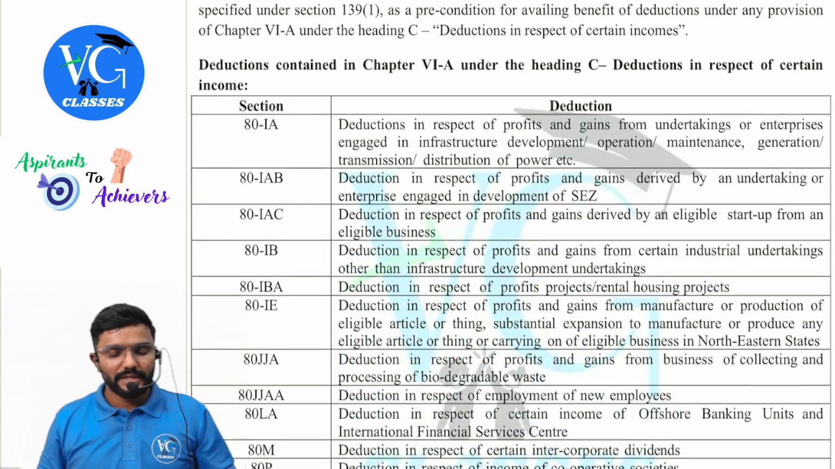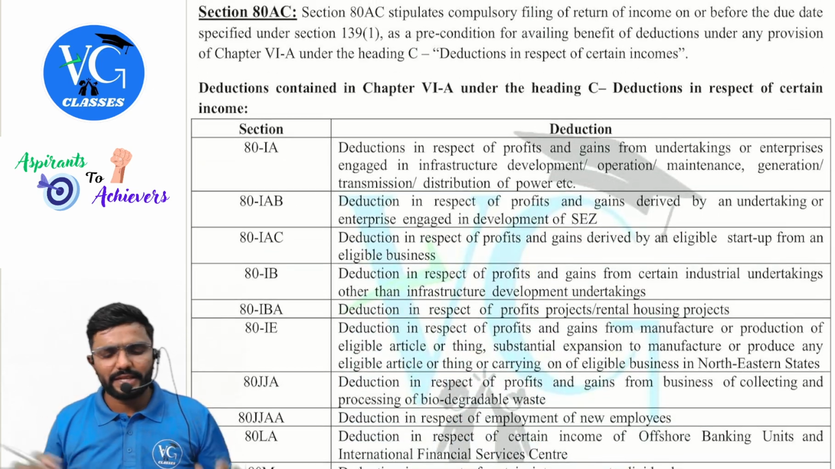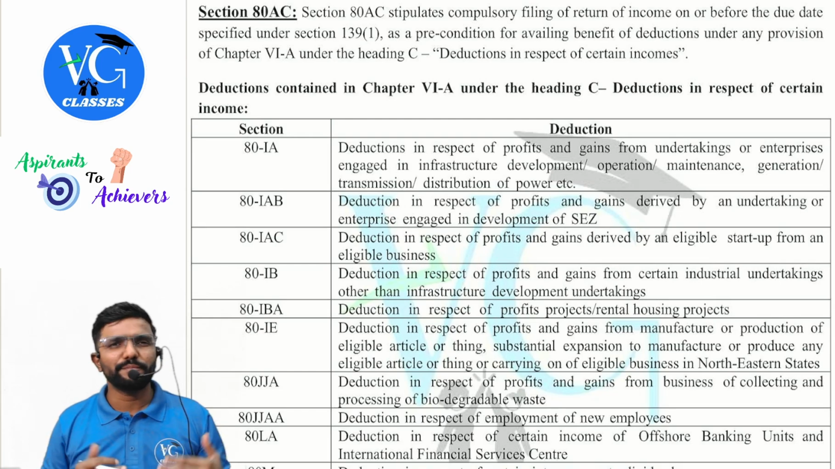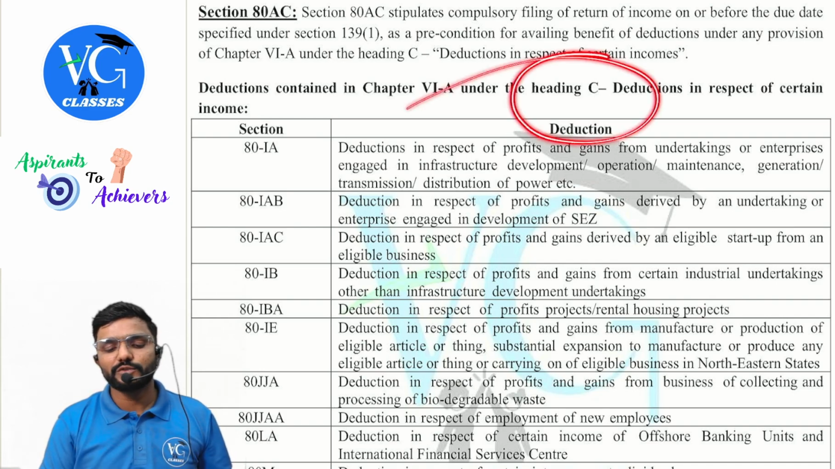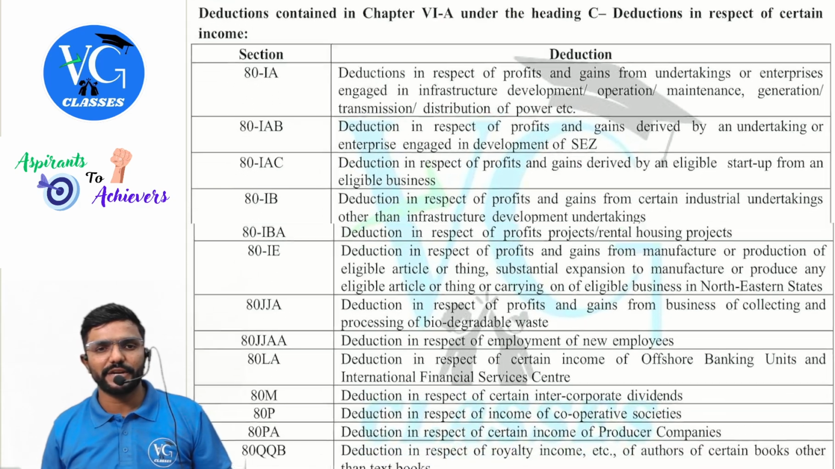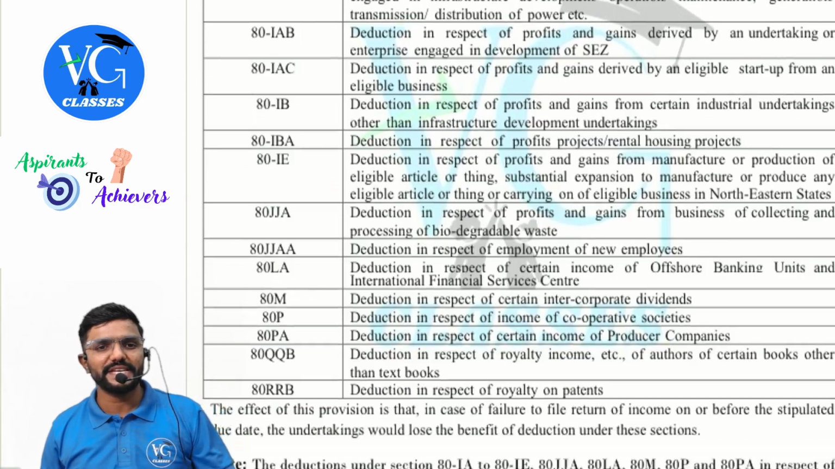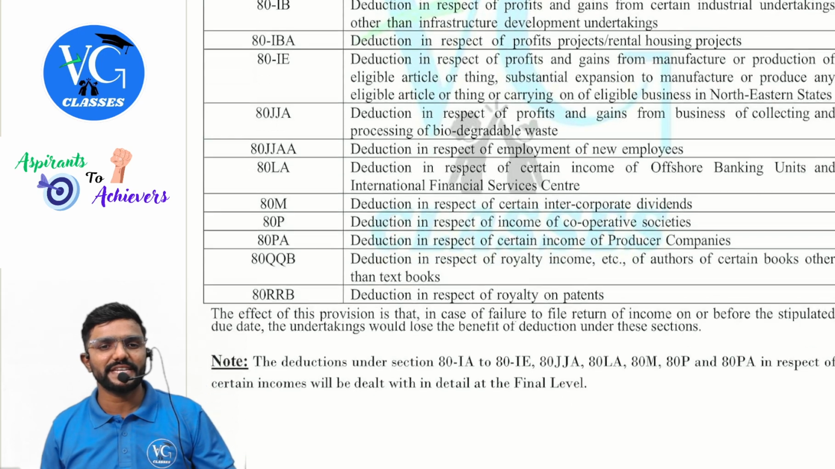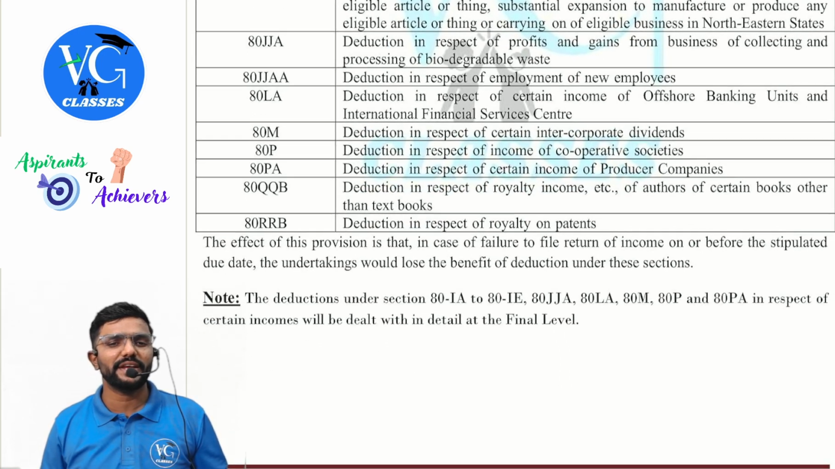Yes, you can see these are the sections. This is not there in the revision material. Don't worry. But is it so important from the exam point of view? No, because all these sections are not a part of your syllabus. Only a few are there. Heading C includes what all sections? Just have a look into it. 80-ATIA, IAB, IC, IB, IBA, IE, JJA, JJAA, LA, M, P, PA, QQB, RR, B.